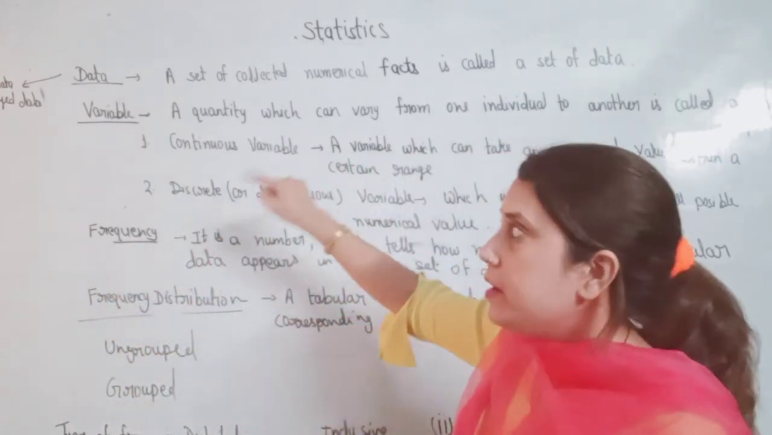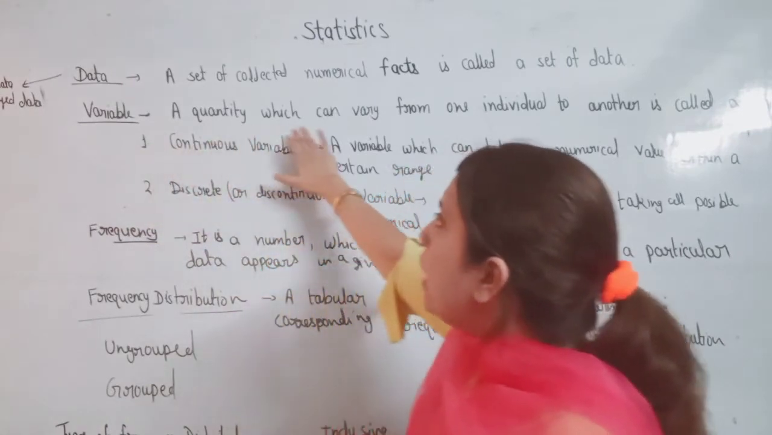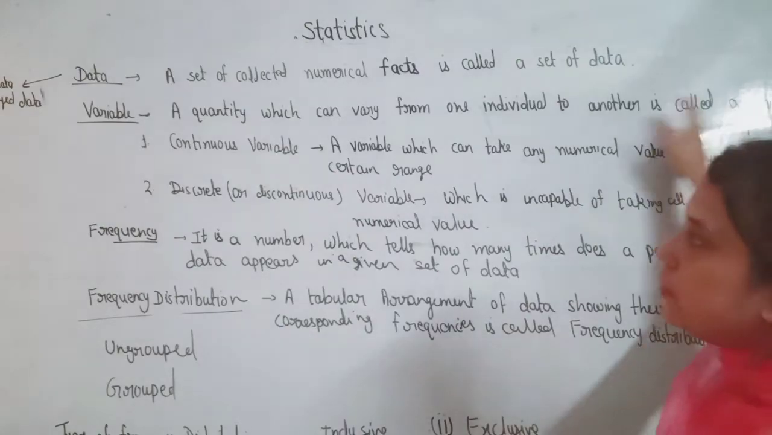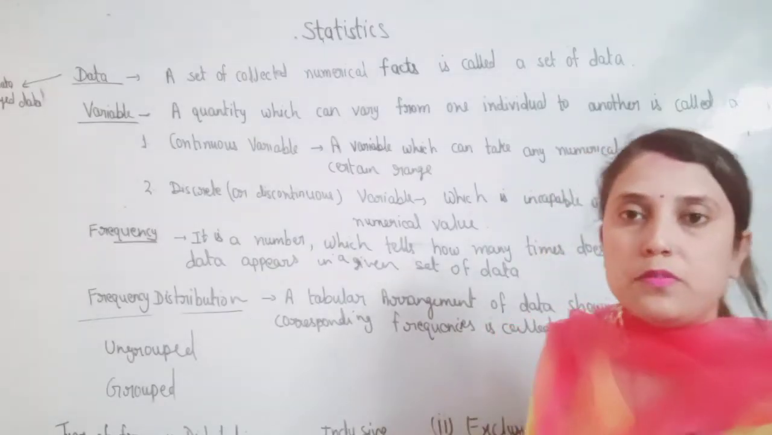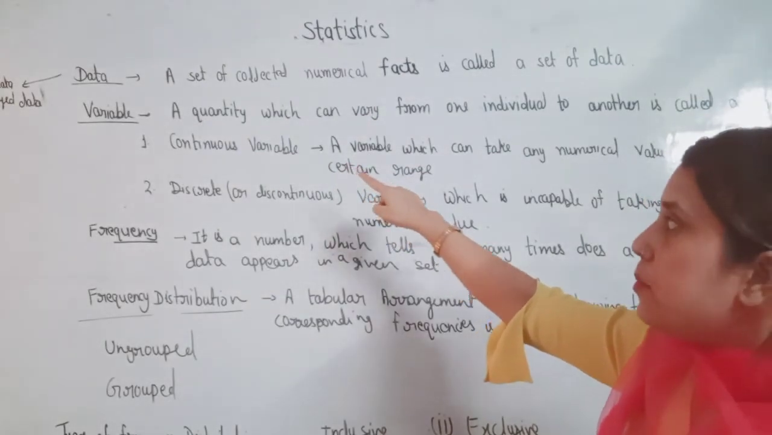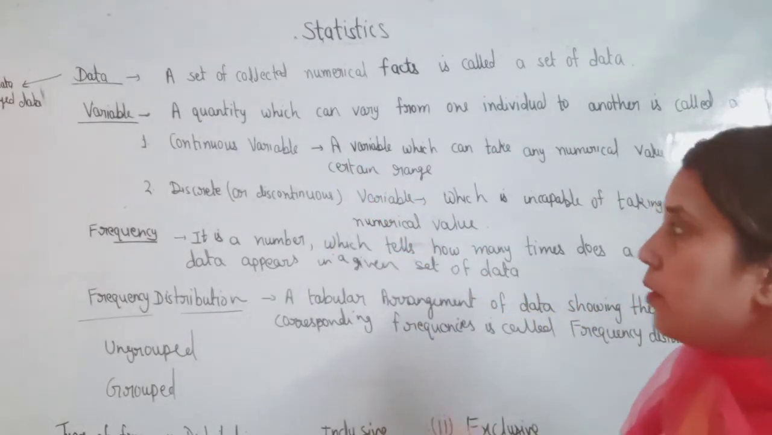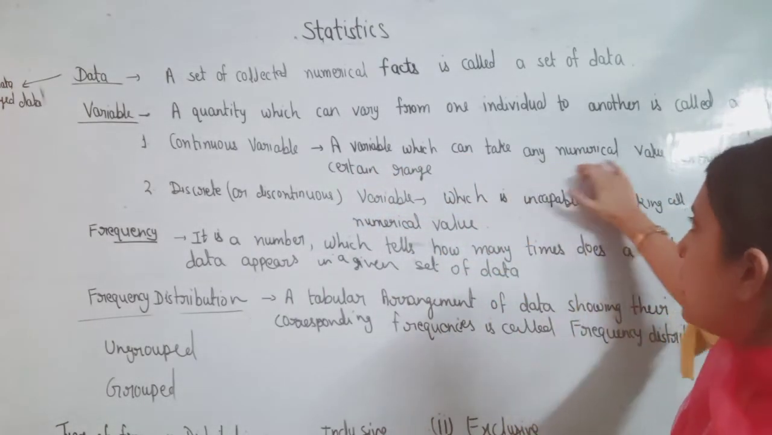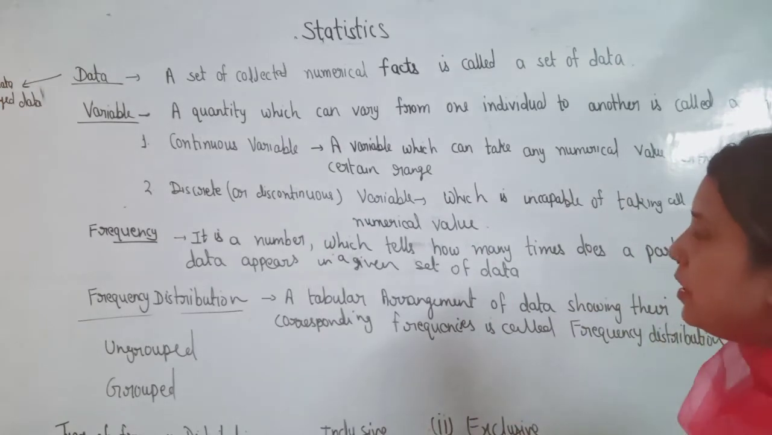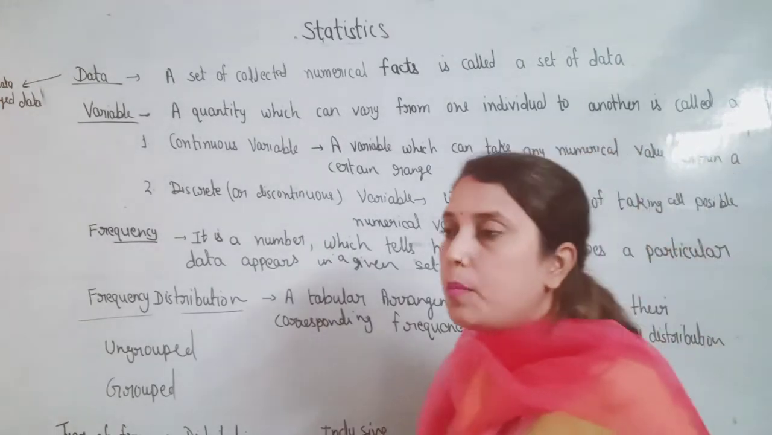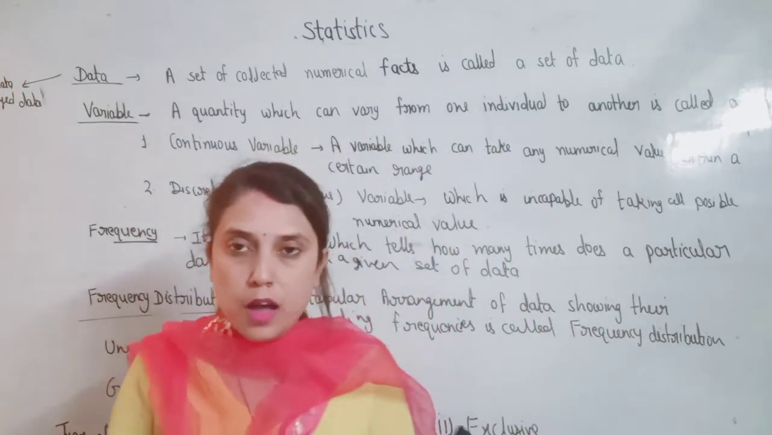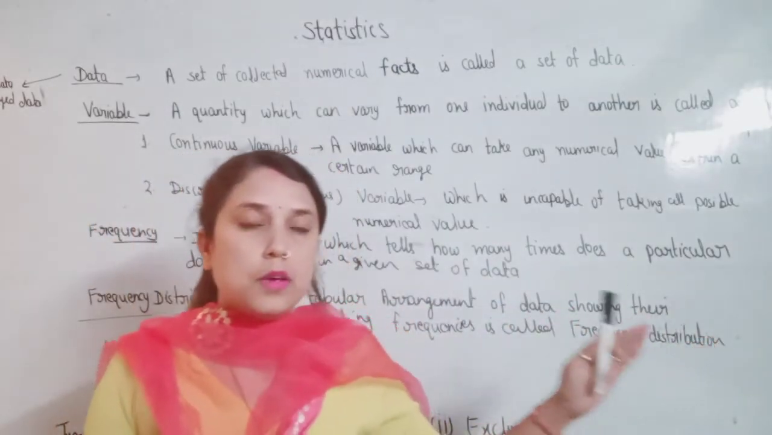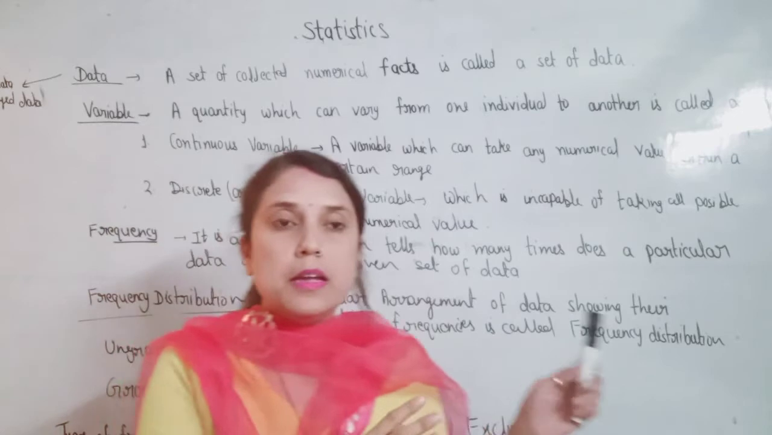Okay. Now variable. What is a variable? A quantity which can vary from one individual to another is called a variable. There are two types of variable. First is continuous variable and second is discrete variable. What is a continuous variable? A variable which can take any numerical value within a certain range. Suppose we are talking about data of the heights of the students. Then we take the range of heights, and we can take the height in decimal form.